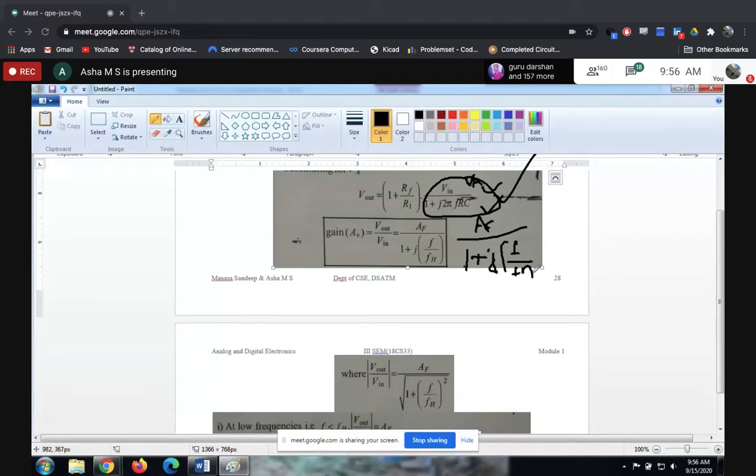Got it? So what is AH now? AH is nothing but V in. You got it? Okay, so you are just presenting it in a neat fashion, correct? So that AF value won't go anywhere. It will be there only. So what will be AF? Because V in you have sent this side, so AF value will be equal.